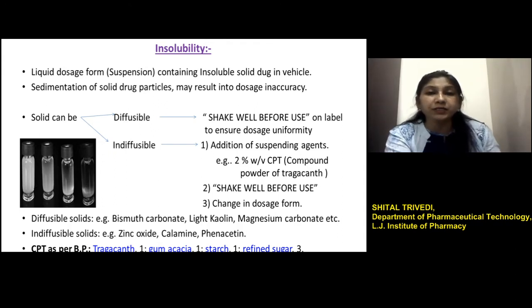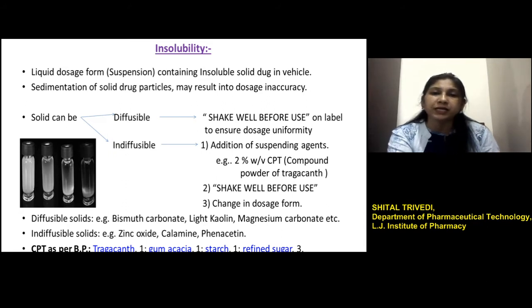But one has to be careful while selecting the suspending agent. If the suspending agents have an ionic charge, for example sodium CMC, the cellulose derivative, which is anionic in nature, and it is added to a formulation containing cationic species, this may result in precipitation.